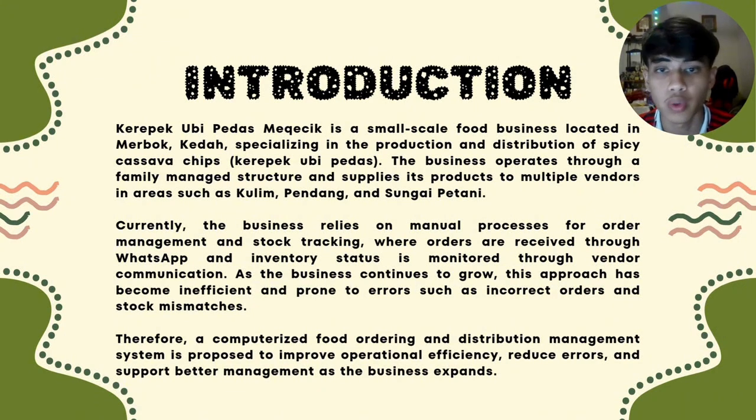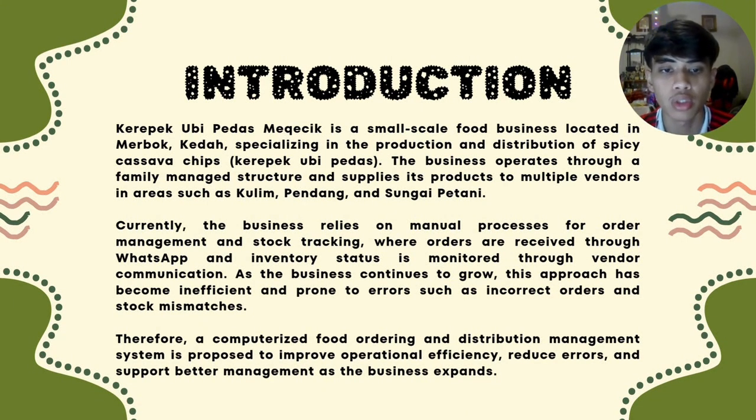Okay, now let's proceed to the introduction. Kerepek Ubi Pedas Mercik is a small-scale food business located in Merbuk, Kedah, specializing in the production and distribution of spicy cassava chips. The business operates through a family-managed structure and supplies its product to multiple vendors in areas such as Kulim, Rendang and Sungai Petani.